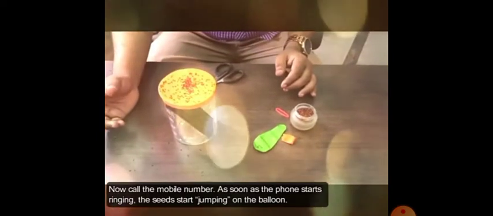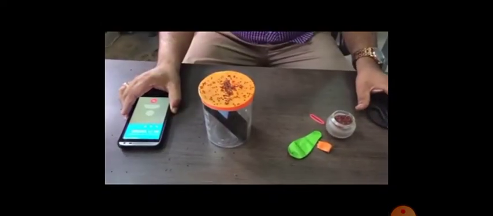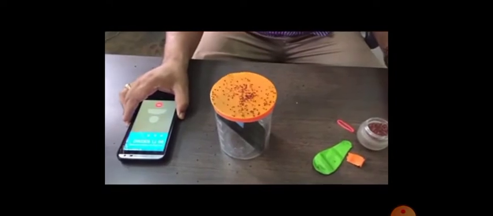Now call the mobile number. As soon as the phone starts ringing, the seeds start jumping. You can observe here, after calling, the phone vibrates and the seeds start jumping. Clear? Because of vibration, this is going on.